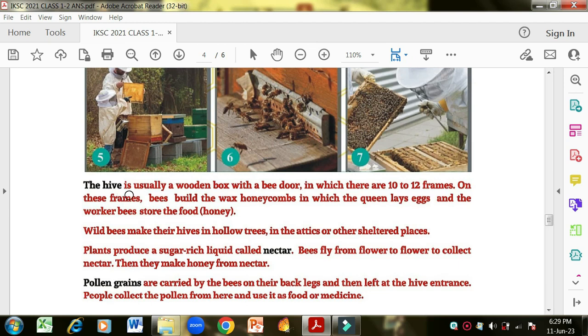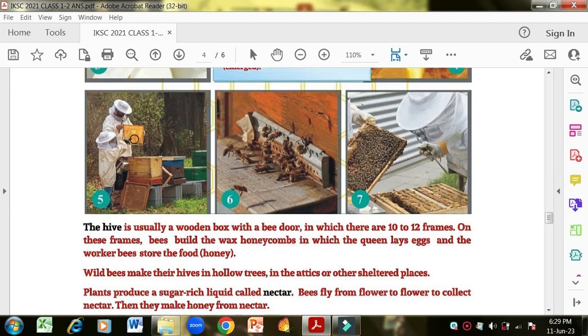The hive is usually a wooden box with a bee door in which there are 10 to 12 frames. On these frames, bees build the waxed honeycombs in which the queen lays eggs and the worker bees store the food, honey. Now these are the frames on which the honey is stored. And they also produce wax. Wild bees make their hives in hollow trees, in attics or other sheltered places. Now these wooden boxes are man-made.